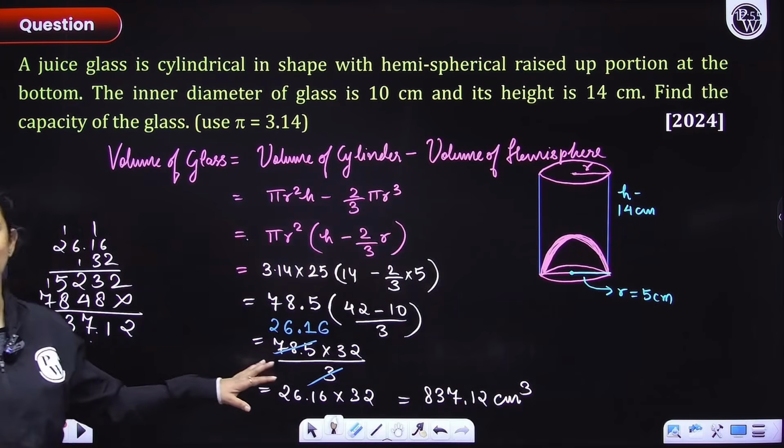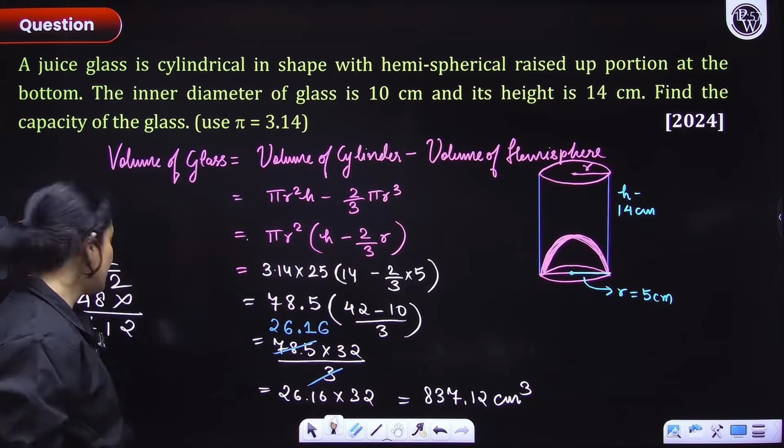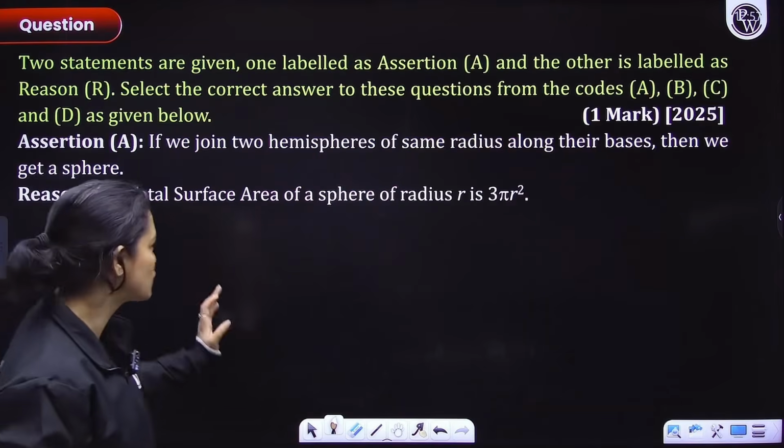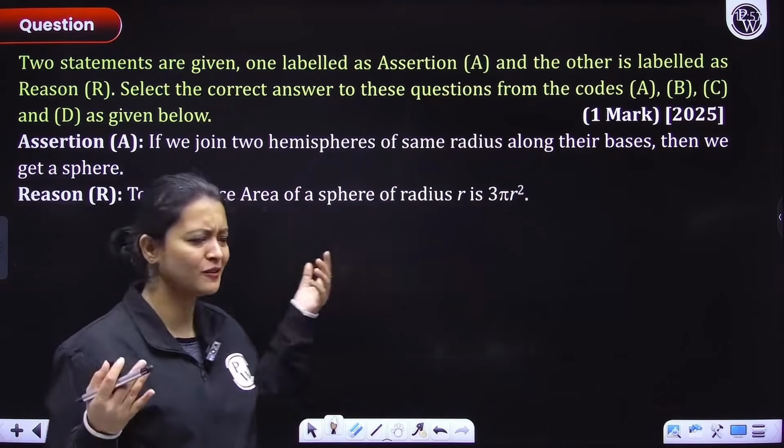How many people got this answer? I hope all of you people did. Okay. With that, people, let's move on to the next question, which is an assertion reason type question. Came in 2025 and a very easy one at that.